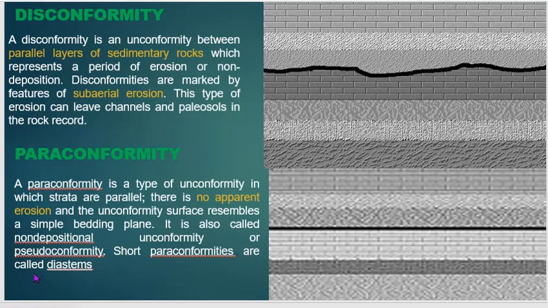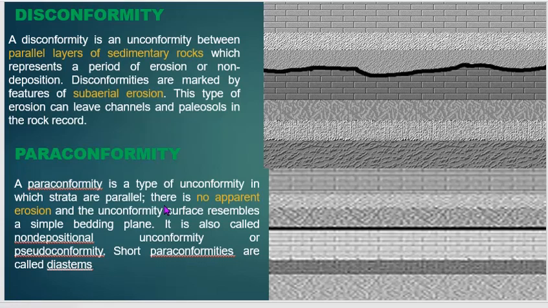Short para-unconformities are called diastems. So the difference between disconformity and para-unconformity is that in disconformity subaerial erosion occurs, but in para-unconformity there is no apparent erosion, only a non-depositional layer, and it is also called pseudo unconformity.